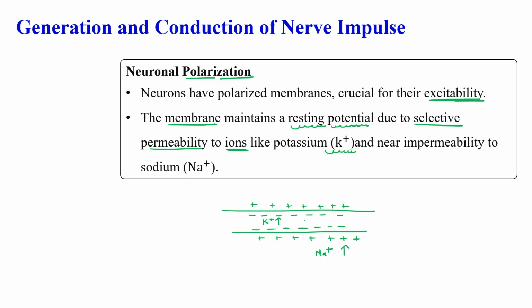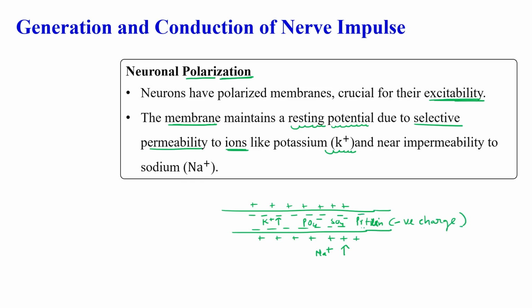Inside the nerve, negatively charged ions like phosphorus, sulfur, and negatively charged proteins are present more.